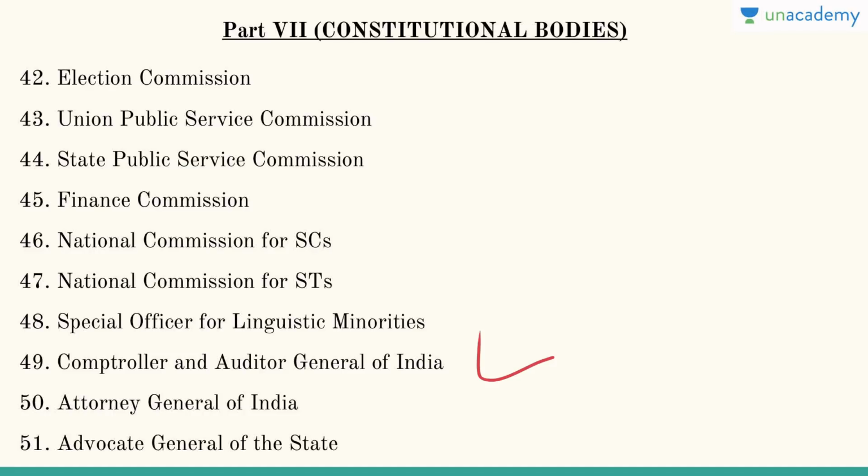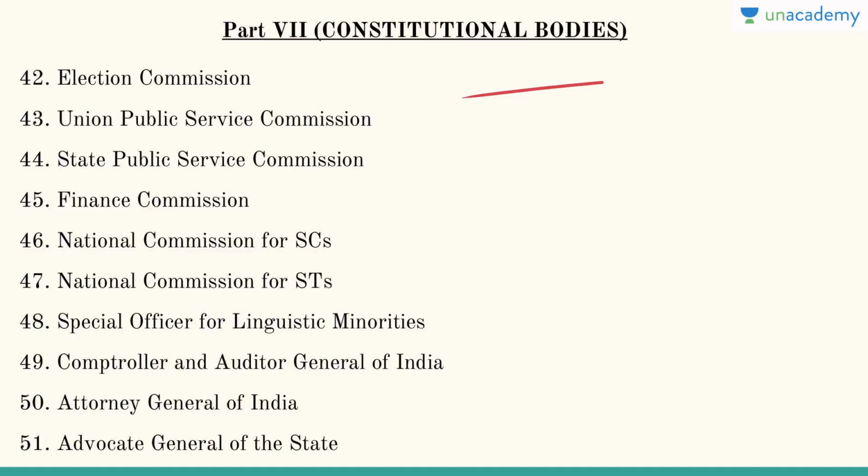And then you have the Advocate General of the state. So this is Part 7, the constitutional bodies. Just to give you a context, there are three types of bodies which you will frequently encounter. Any body which finds its mention in the Constitution, for example the Supreme Court, High Court, President, Prime Minister, UPSC, SPSC, are called constitutional posts or bodies because they find their mention in the Constitution. That is the first point.